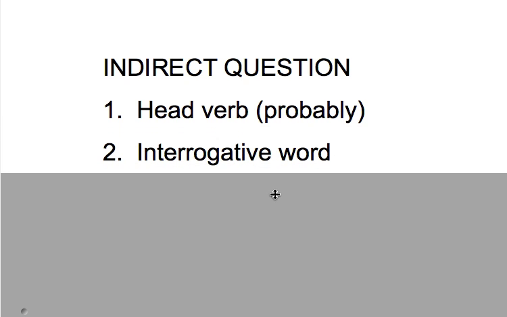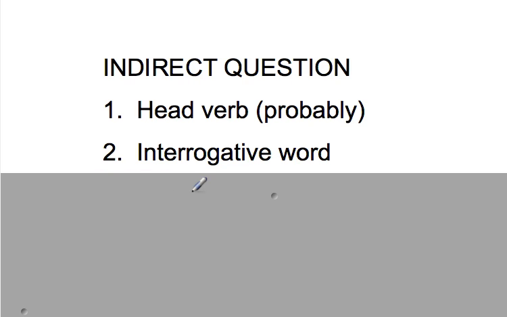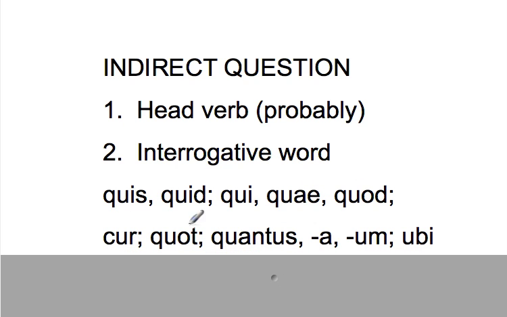Then it's going to have an interrogative word, a word that asks a question, like we had what or where. Those are interrogative words that ask a question. There are a whole heck of a lot of possibilities for these. Words like quis, quid, who or what. Qui, quae, quod, which can mean which. Cur, meaning why. Quot, a brand new word, meaning how many. Quantus, meaning how great.